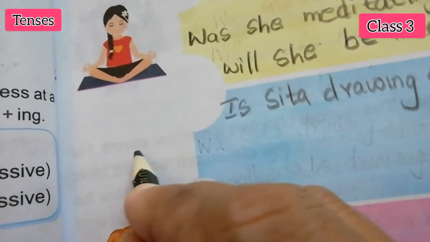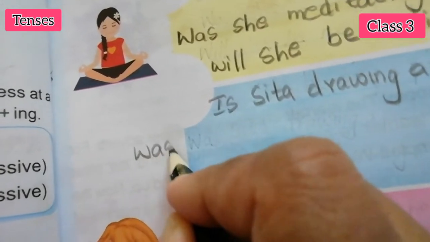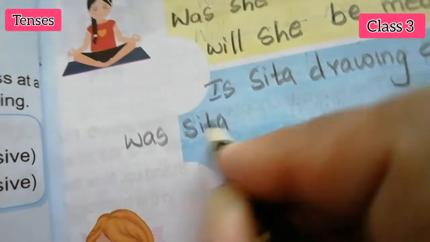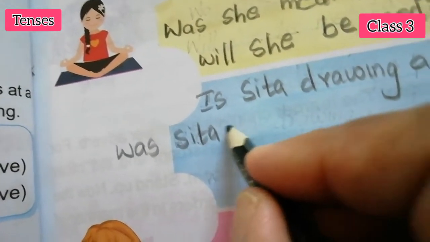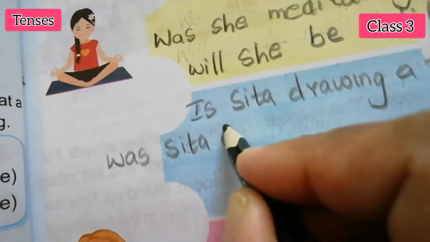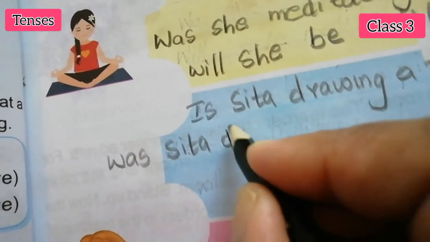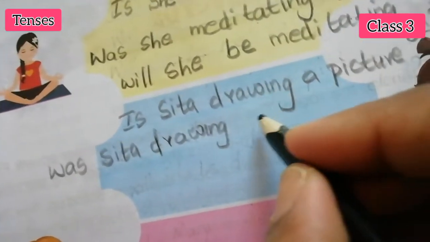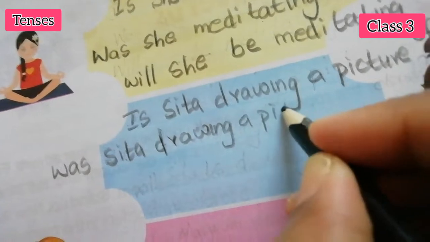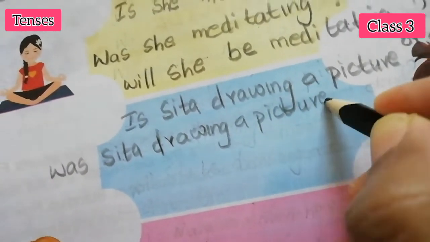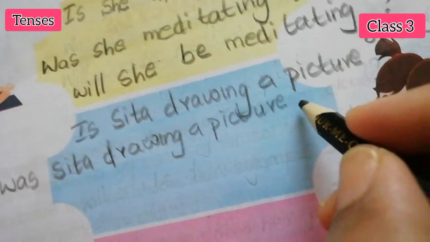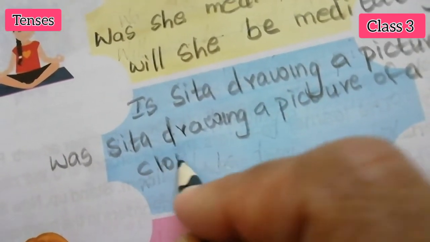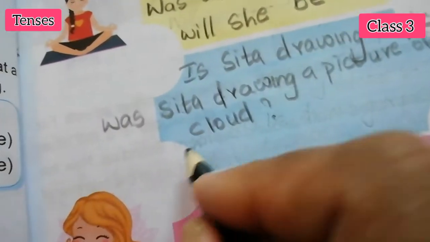Is after was. Sita, S capital letter. Is a noun. Was Sita drawing a picture of a cloud? Question mark.